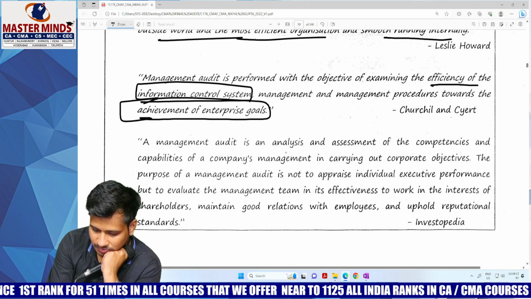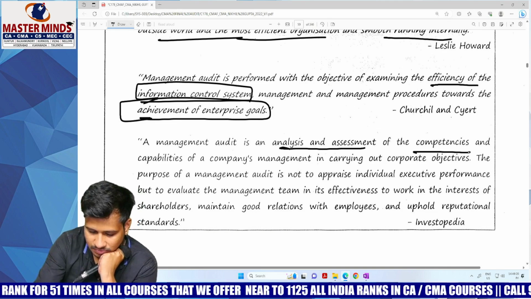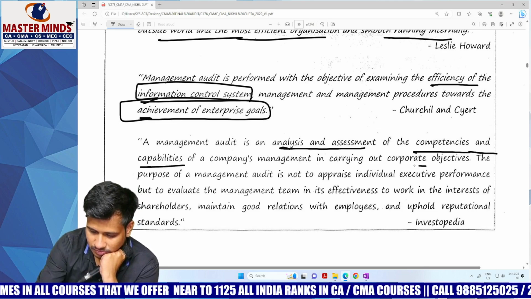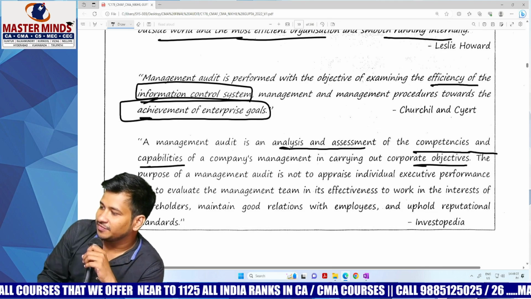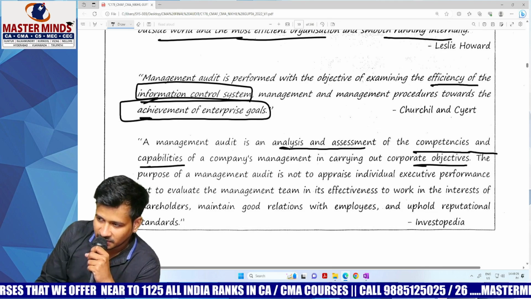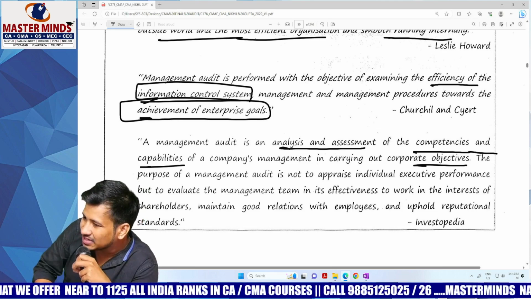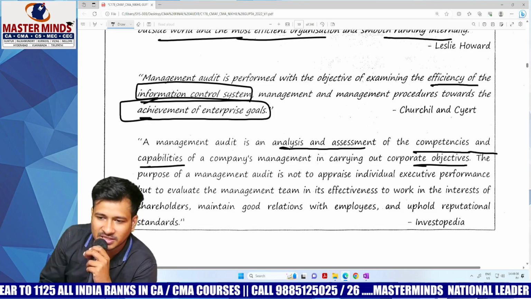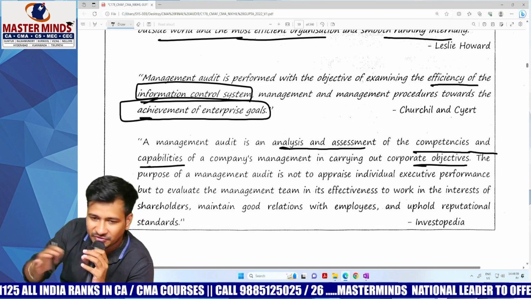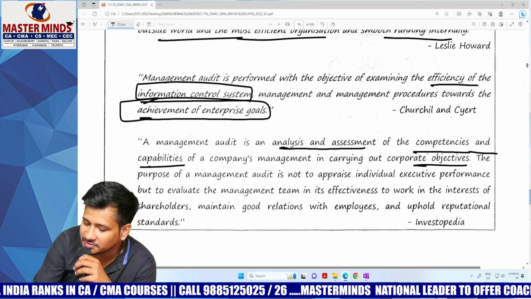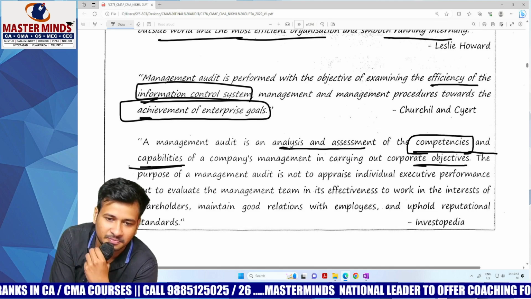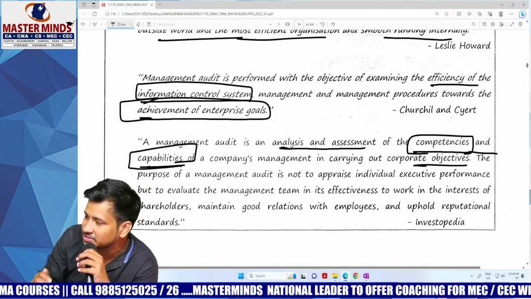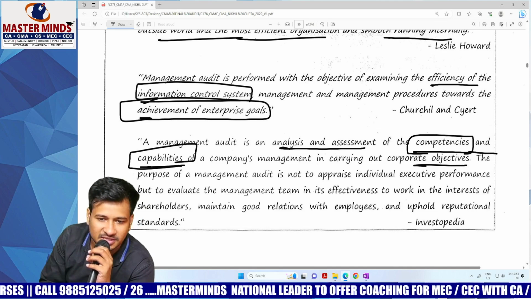Management audit is an analysis and assessment of the competencies and capabilities of a company's management in carrying out corporate objectives. At the end of the day, each and every company has its own objectives. Whether our management is able to reach those objectives or not, whether our management has enough competency and enough capability or not. If it is inefficient, you just need to replace it immediately. If it is efficient, no need to replace anybody.